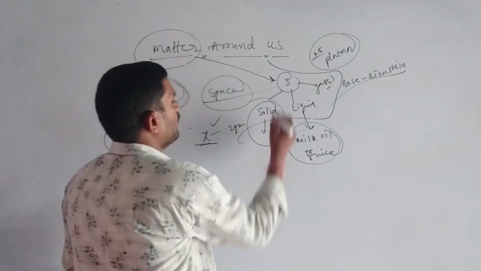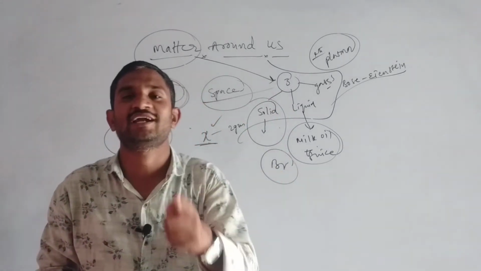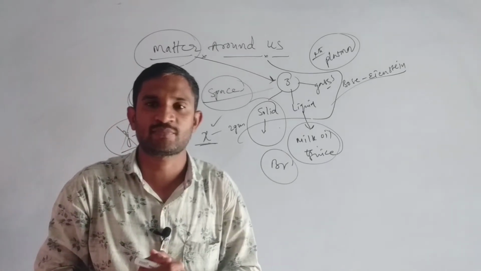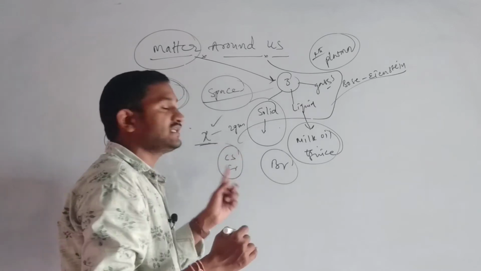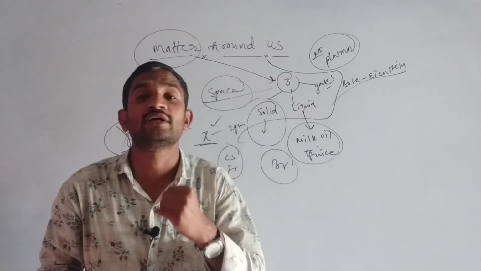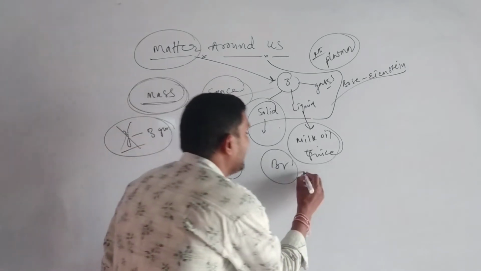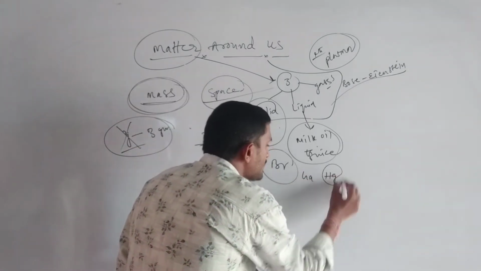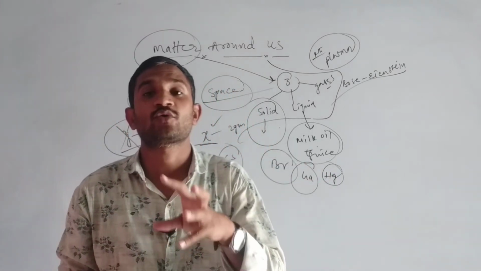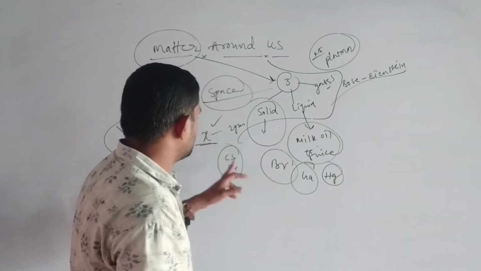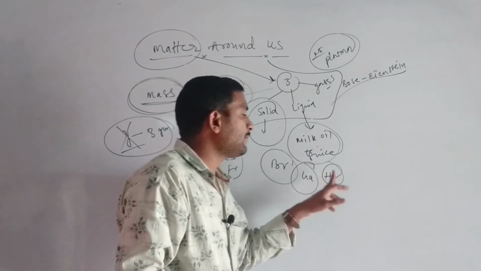Suppose bromine is here. In which state is it present? It will be present in the liquid state. Cesium and francium are also present in the liquid state. Cesium, francium, bromine, gallium and mercury: these 5 elements are present in the liquid state, which we have to remember, most important.